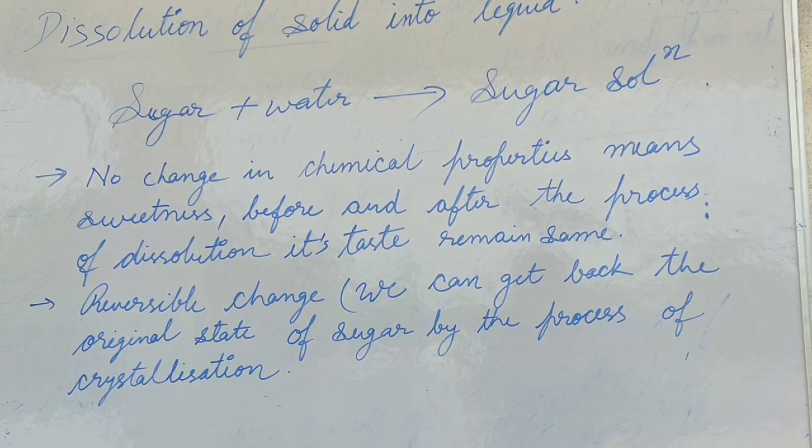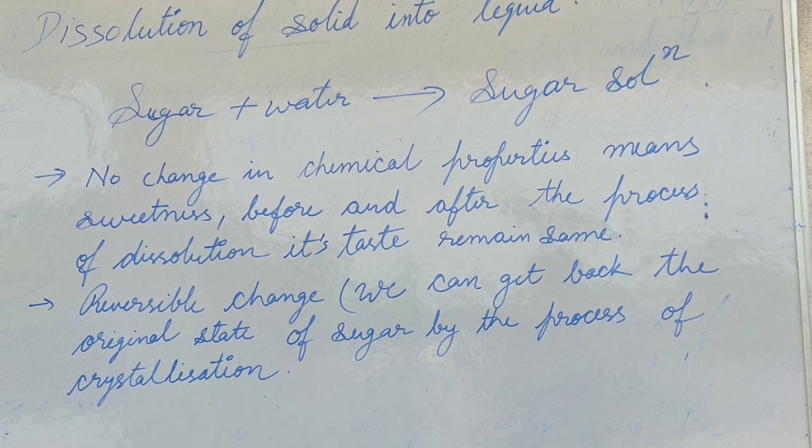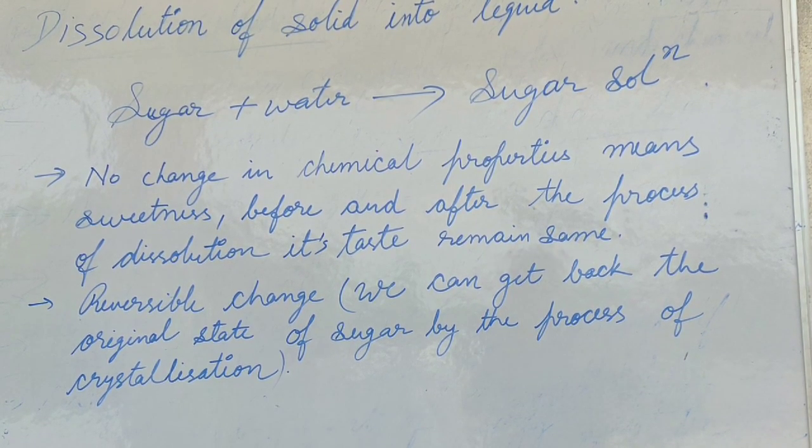Here are the points to mention: no change in chemical properties, meaning the sweetness of sugar. Before and after the process of dissolution, its taste remains the same. And the second point is that this change is a reversible change, meaning we can get back the original state of sugar by the simple process of crystallization, meaning by heating and cooling down the sugar solution.